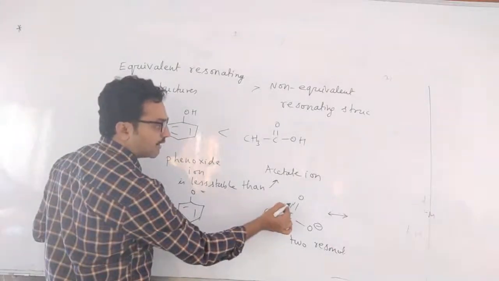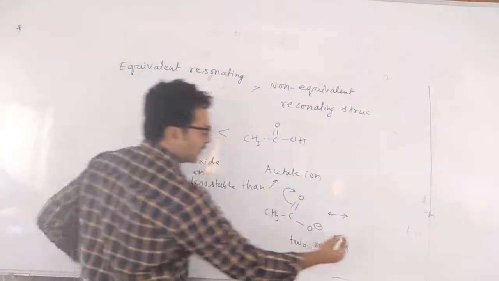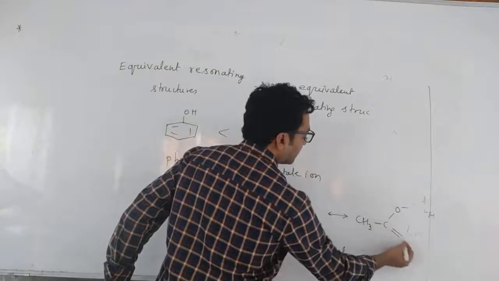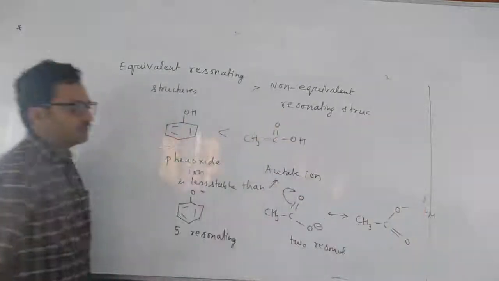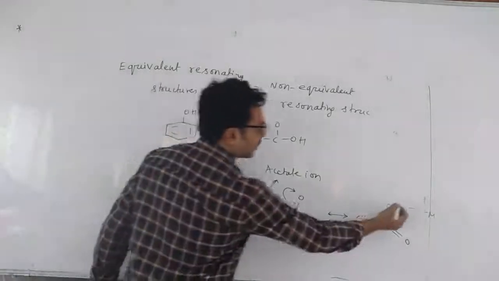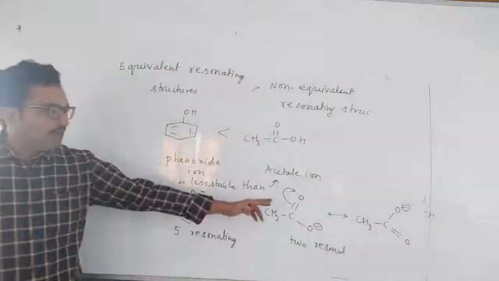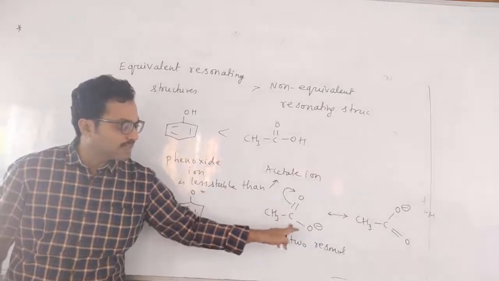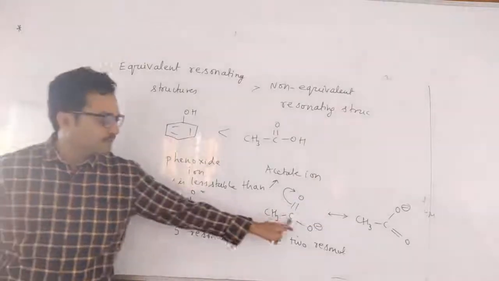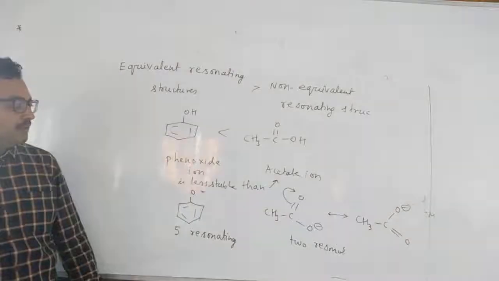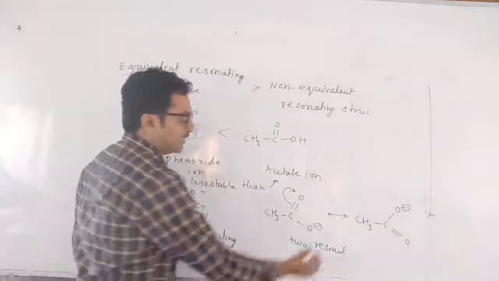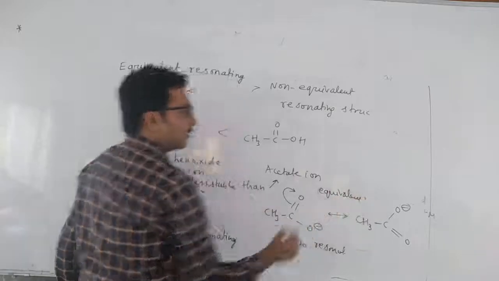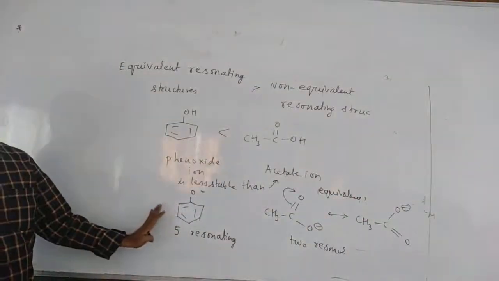See, this bond I am migrating towards oxygen. So it will be CH3CO minus, double bond O. This is called an equivalent structure, children. How did you get minus? I migrated the bond towards oxygen, so C will get a positive charge. Plus and minus, there is a bond. That's it. So these two are called equivalent structures. And these are non-equivalent structures.